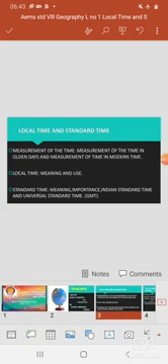Then we are going to learn about the local time, its meaning and its use. Afterwards, we are going to learn about the standard time, its meaning, its importance, Indian Standard Time and Universal Standard Time, that is GMT. We are going to discuss these points in this topic.